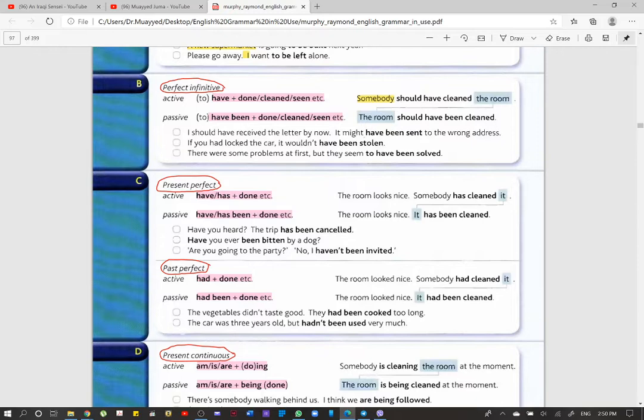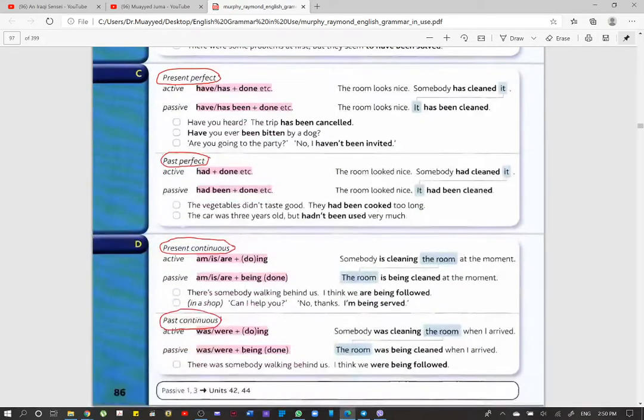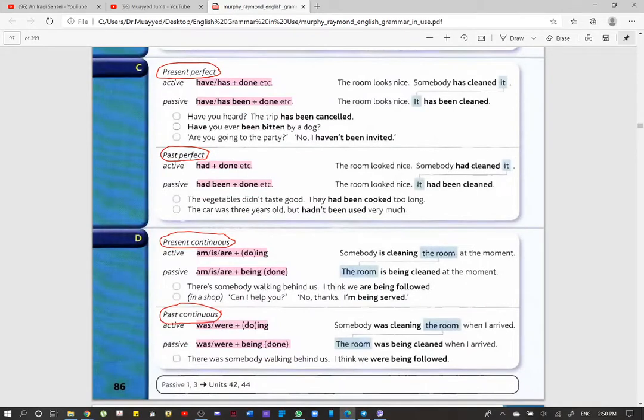For instance, the active here is: somebody has cancelled the trip. This is the active. So we say the trip has been cancelled. Now, if we have the past perfect, which is had plus past participle, it is the same idea as the present perfect. We just add been. But here, instead of have plus past participle, we use had, you know, the past perfect.